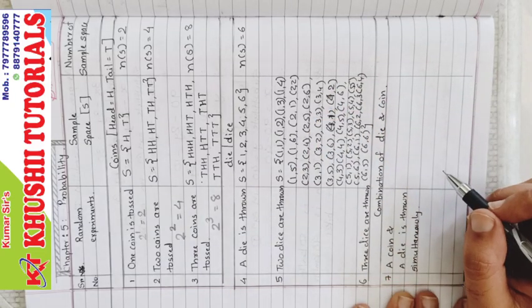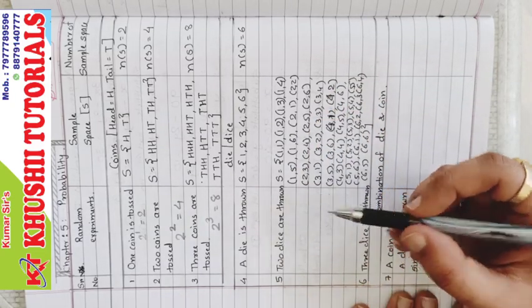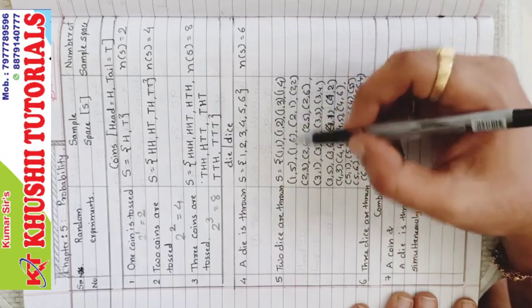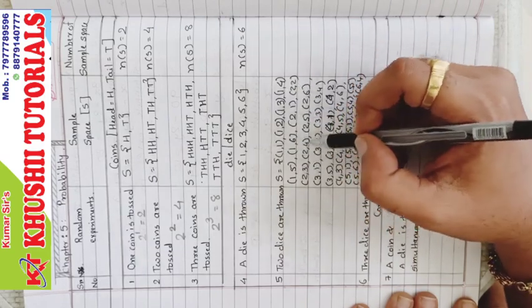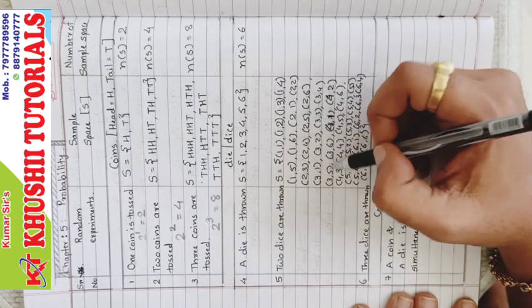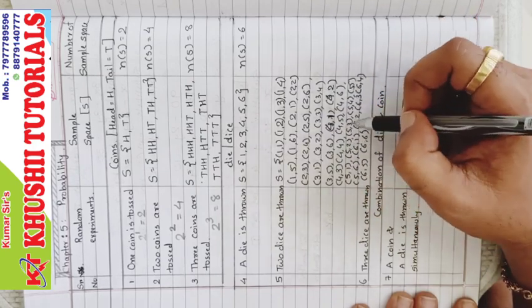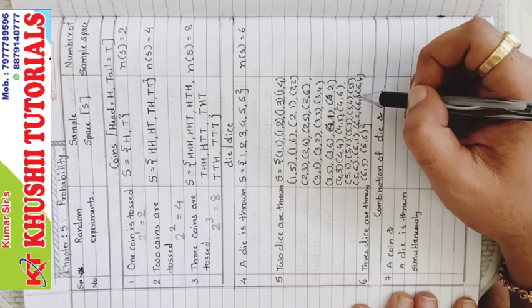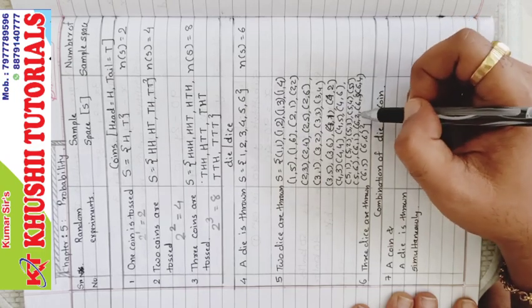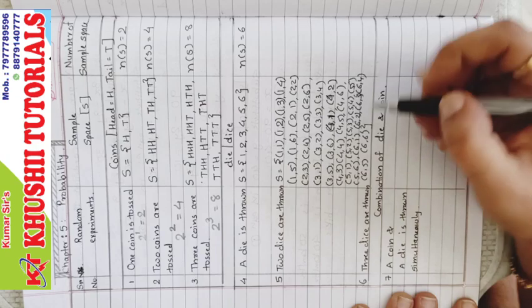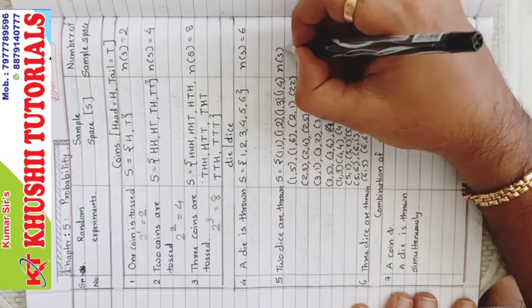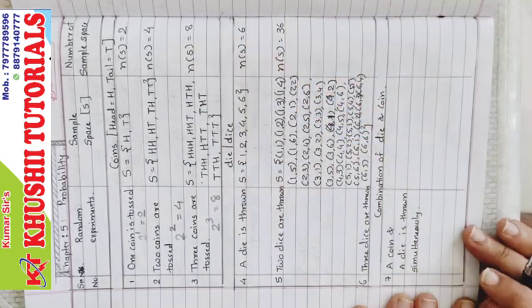Yeah, these are the possibilities when two dice are thrown. So if we count, 1 2 3 4 5 6 7 8 9 10 11 12 13 14 15 16 17 18 19 20 21 22 23 24 25 26 27 28 29 30 31 32 33 34 35 36. So number of S equal to 36.